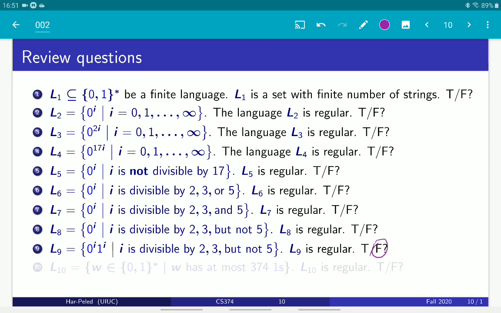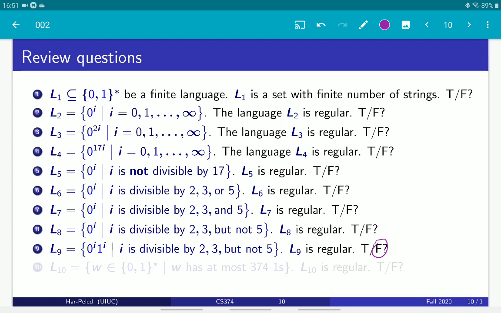And for this language, clearly, we need a counter that really counts the number of zeros, because we require here that the number of zeros and ones is the same, which is a very strong constraint. So that's the intuition of what's going on.